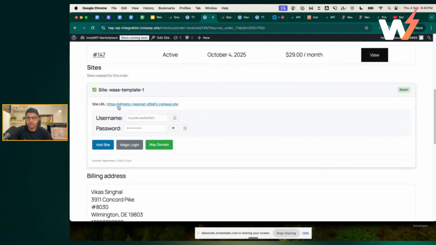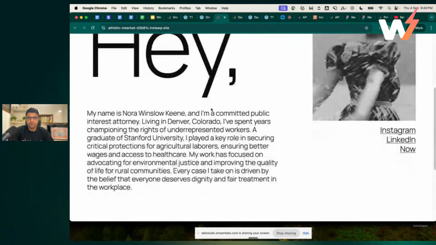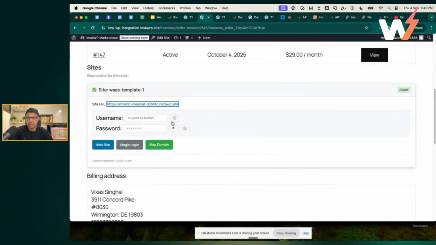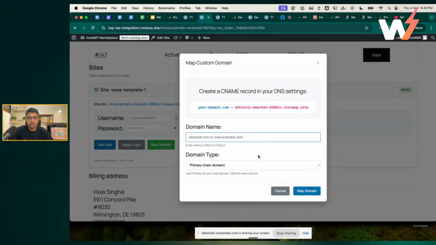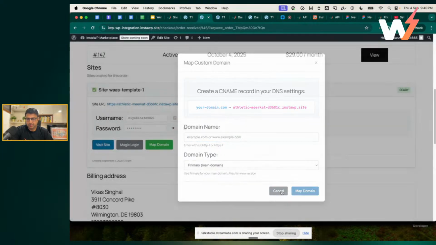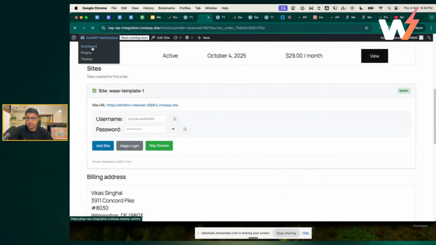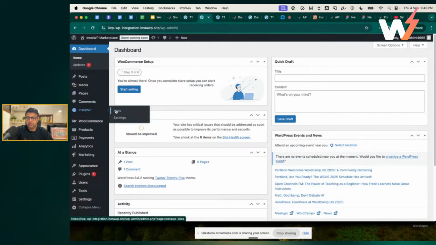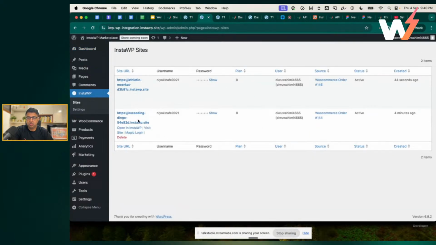It shows up in the order detail page. This is the non-white label domain I was talking about. And the user gets a website. User has username, password, etc. User can do map domain, but right now they need to buy a domain from elsewhere. As I said earlier, we'll be linking that domain buying part as a part of the process too. If you go to the InstaWP site section, you can see all the sites being created and the WooCommerce orders linked to it. So hope this makes sense.